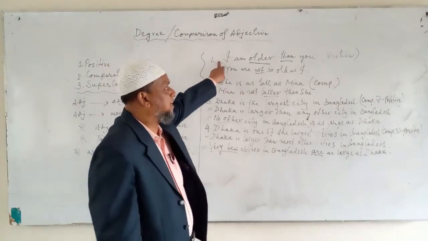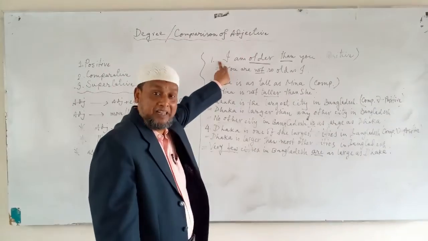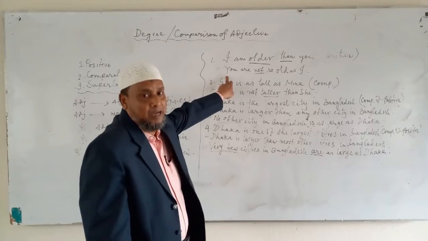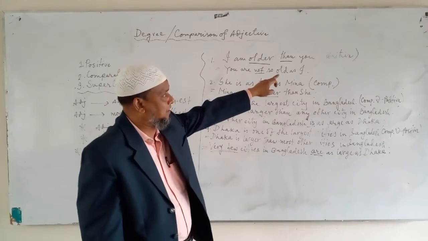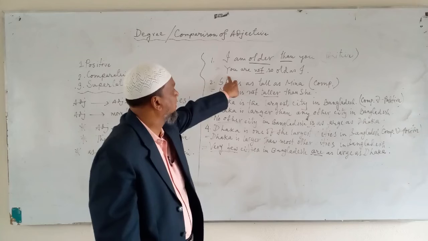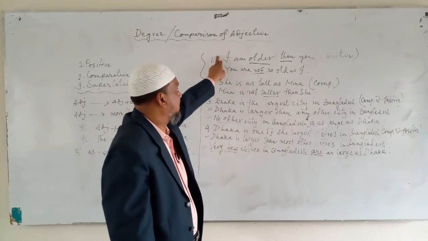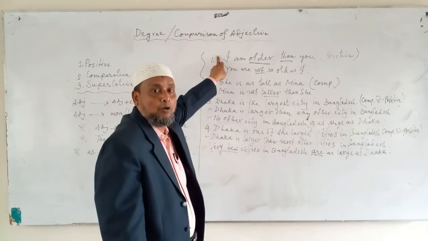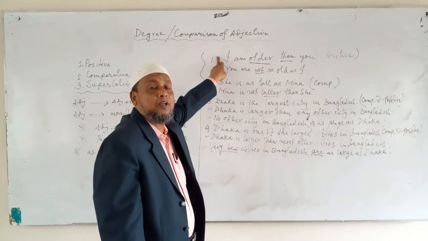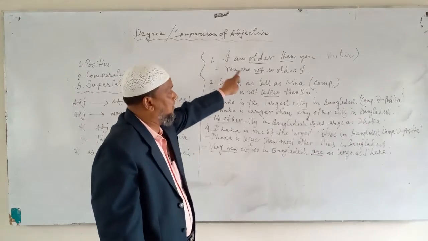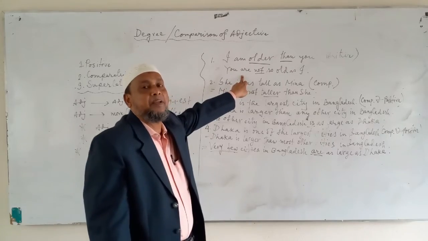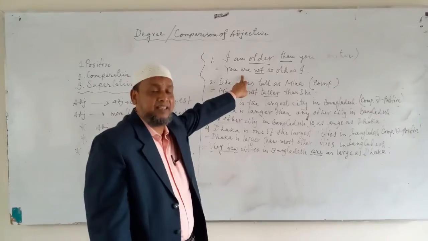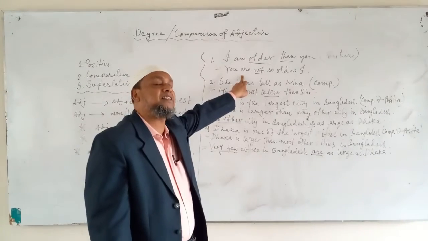So the first one is comparative. You are asked to make it positive. Now the system is, you have to take the object as subject, then the verb. As the given comparative sentence is affirmative, the answer must be negative, because you have to change the sentence without changing the meaning.